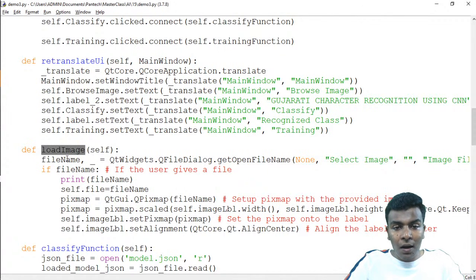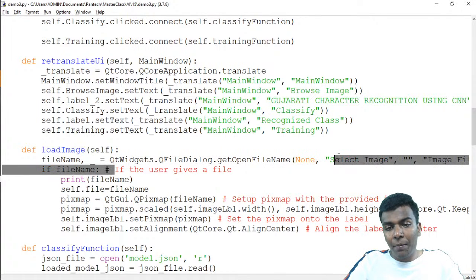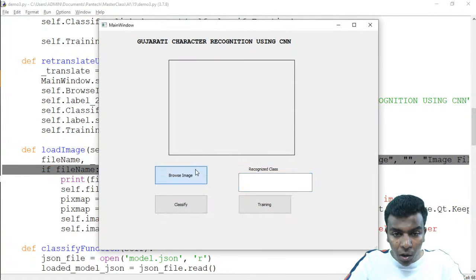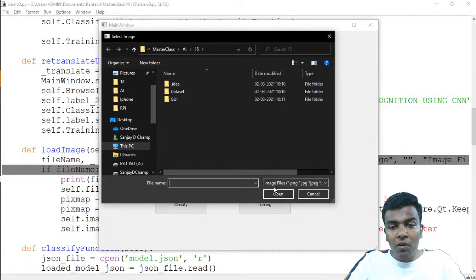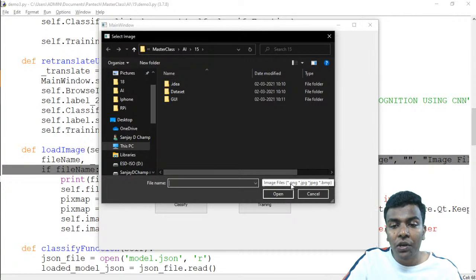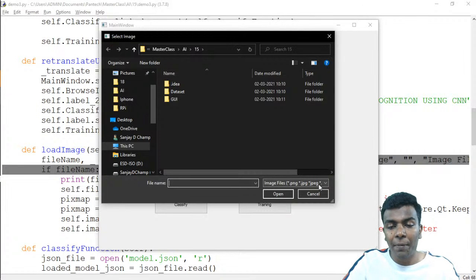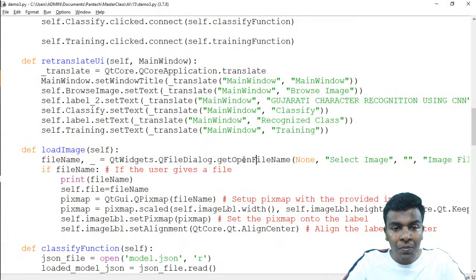First of all, it is going to get the file name. Browse image means it is going to look for image files. You only want to look for files such as .png, .jpg, .jpeg, only the image file formats. It should not show any notepad file or any other format. It should only show the image files. So that is the function which we have written here: QtWidgets.QFileDialog.getOpenFileName. These are all the codes written by us.